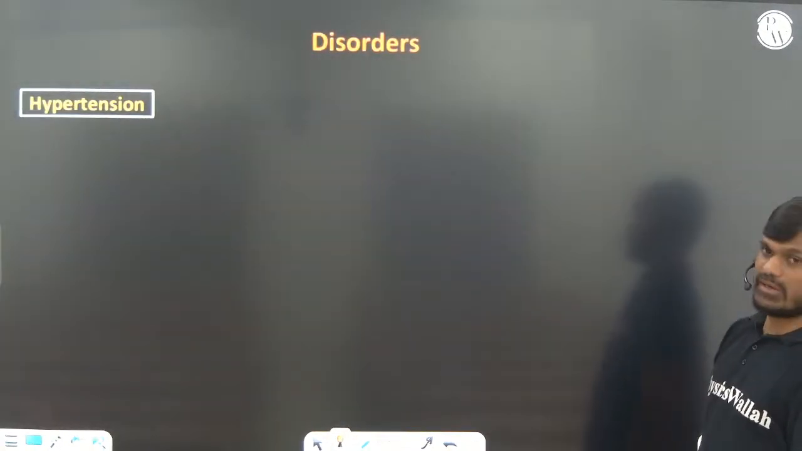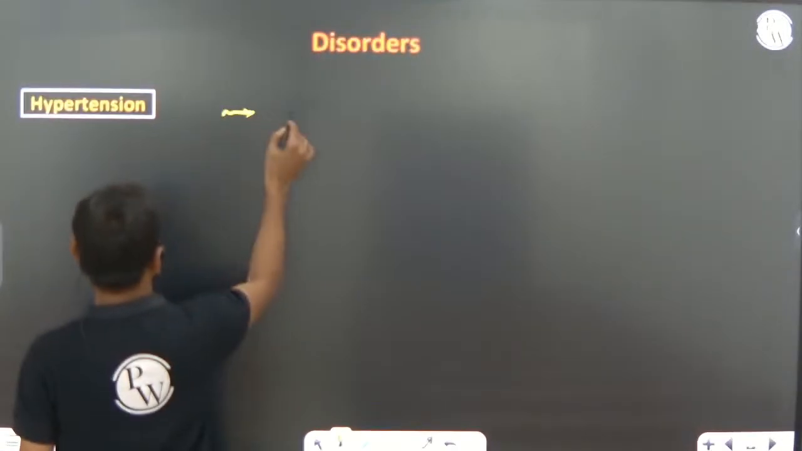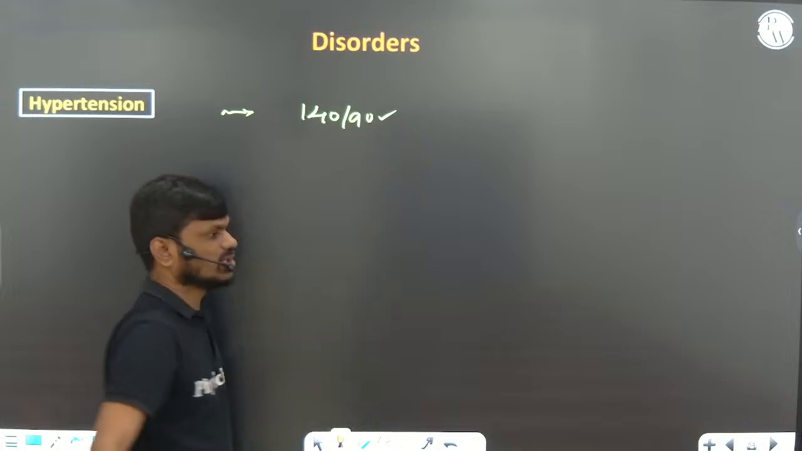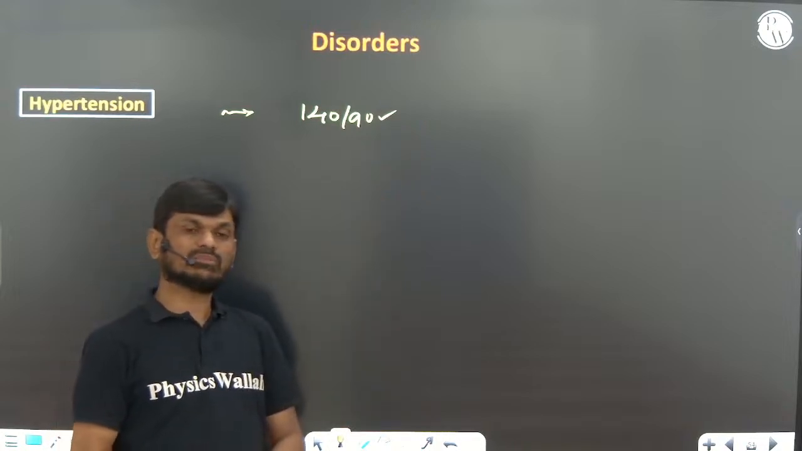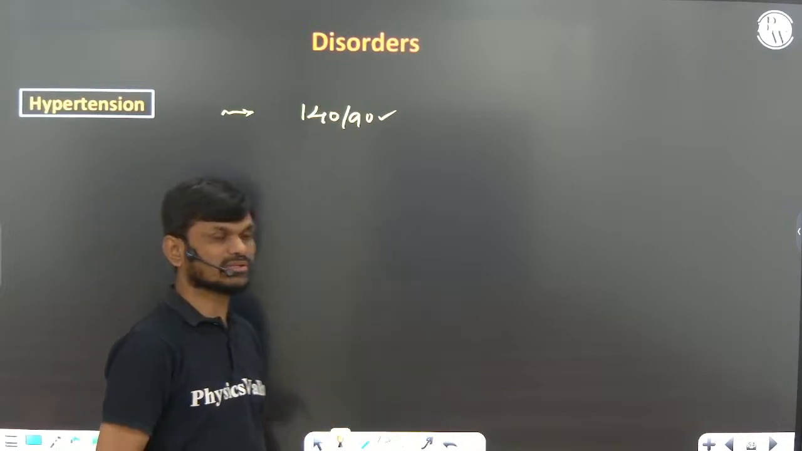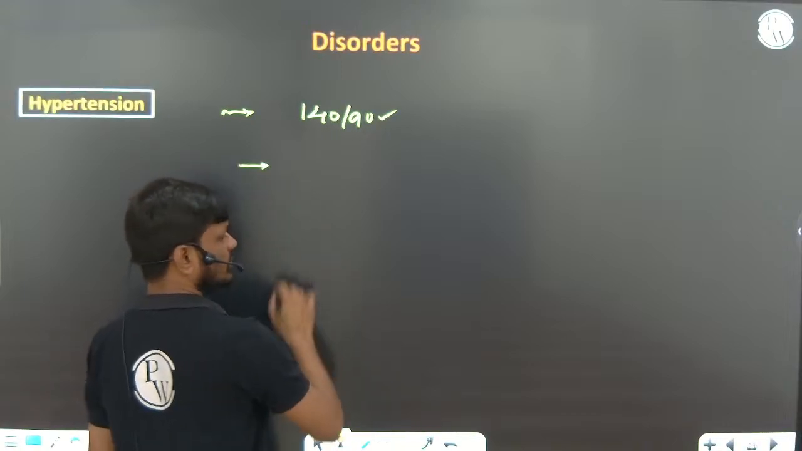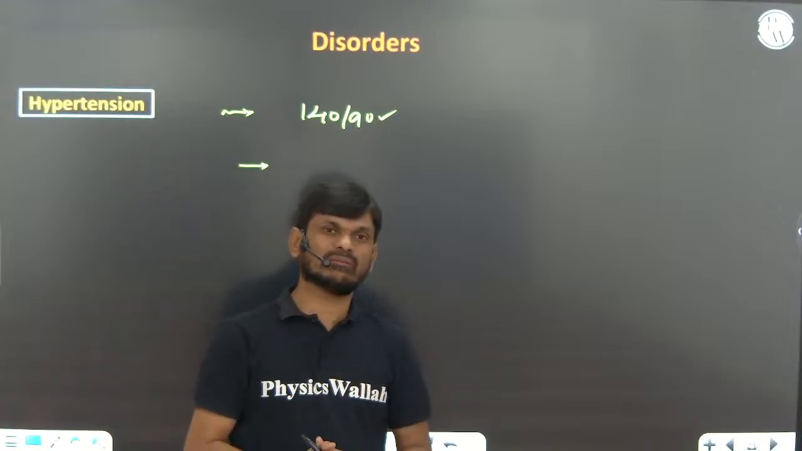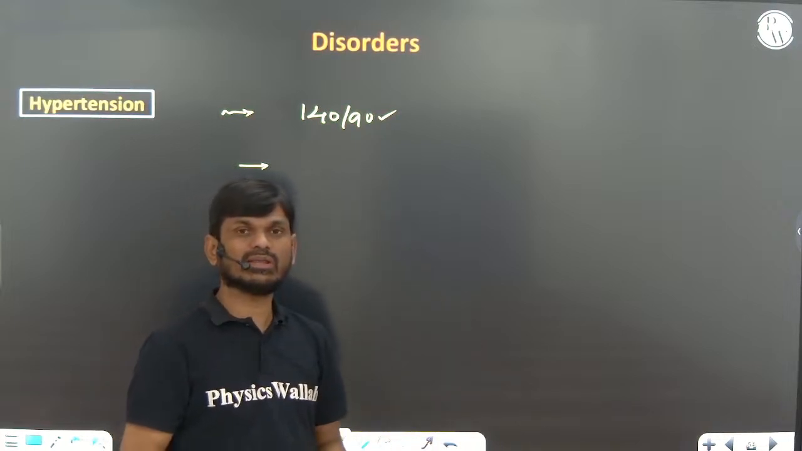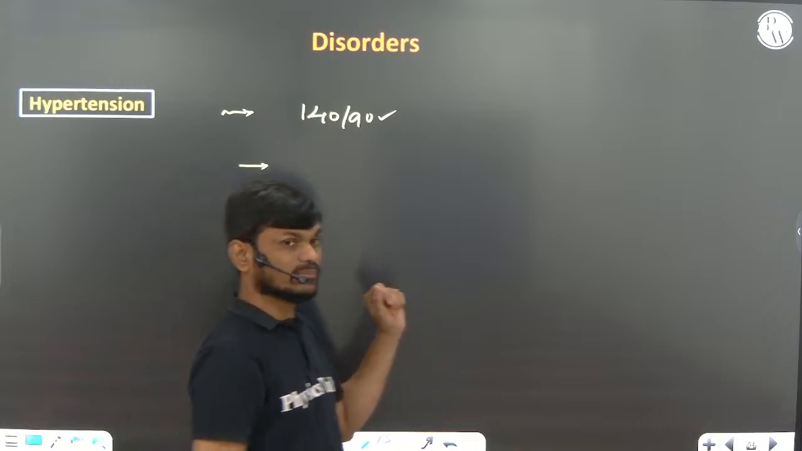So, disorders of the heart. Hypertension. In repeated BP checkups of a person, if it is frequently reaching more than 140/90, we can say it is hypertension. High BP can damage vital organs of the body like brain, kidneys, right, and also heart, right?